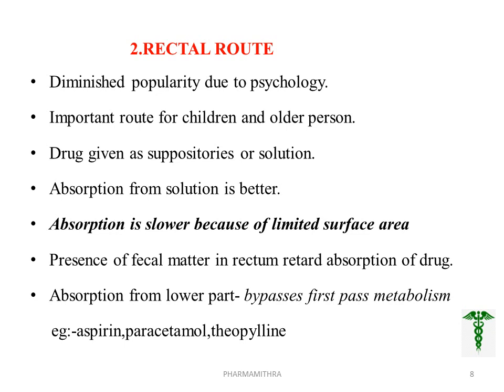The absorption from the lower part of the rectum bypasses first pass hepatic metabolism. The drugs administered through this route are aspirin, paracetamol, theophylline, as well as a few barbiturates.